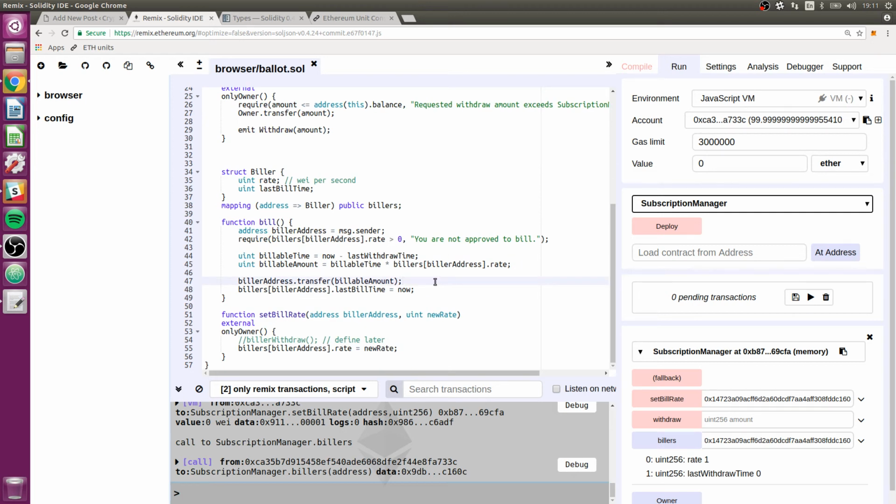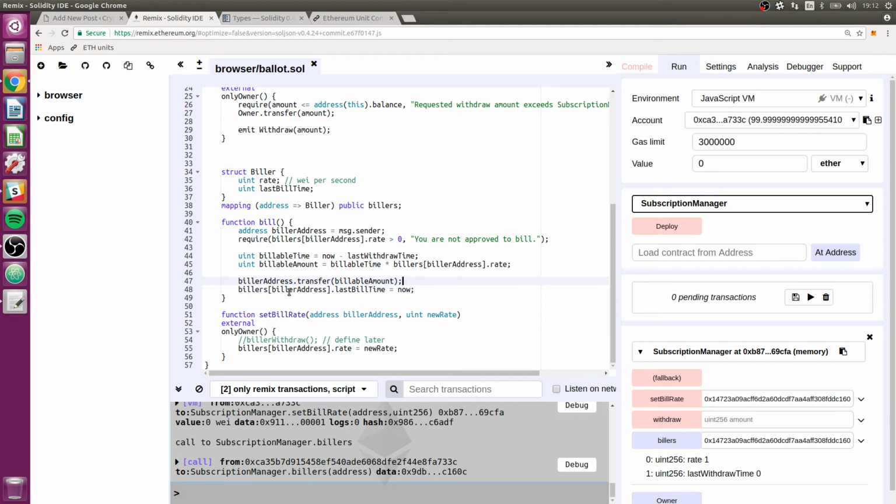And there are other ways as well to protect against re-entrancy. If for some reason we wanted this biller address, if it was a contract, to be able to run some arbitrary code, then we would use call, and we'd have to move on to some more advanced ways to protect against re-entrancy. But for now, this is a very simple way to protect against re-entrancy, and the only downside is that the biller address can't be a complicated contract that would want to react in some way to receiving this ether.